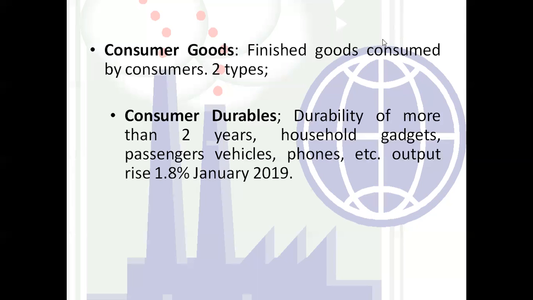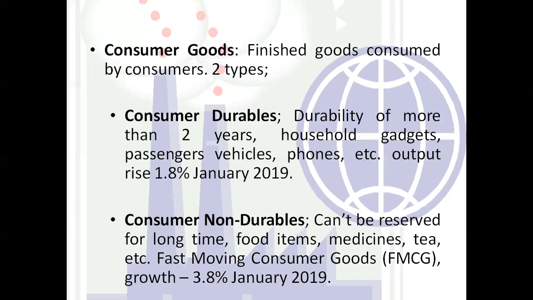Now, in this consumer durables, the output has been raised by 1.8% in January 2019. Here, we are not going to compare from 2018 or 17, right? We are just saying that it has been raised by 1.8% in January 2019.